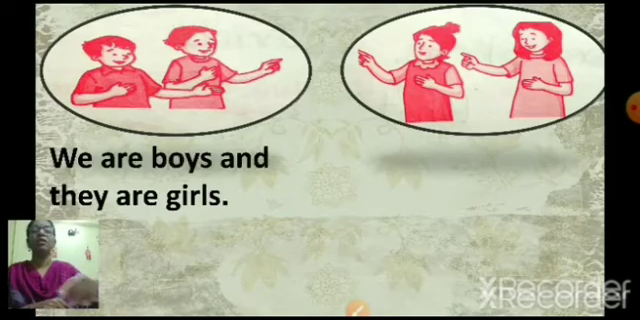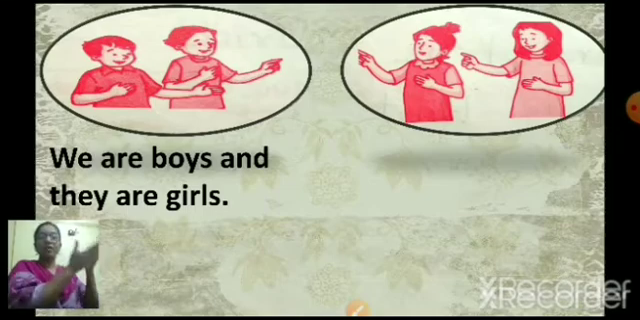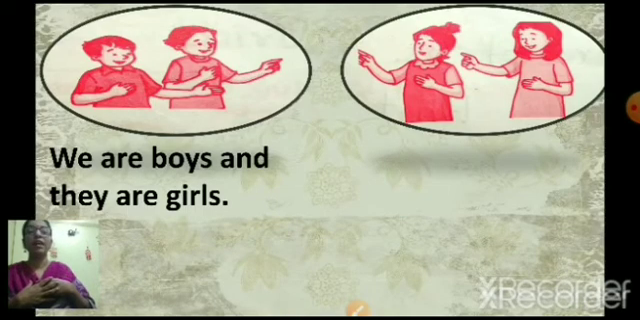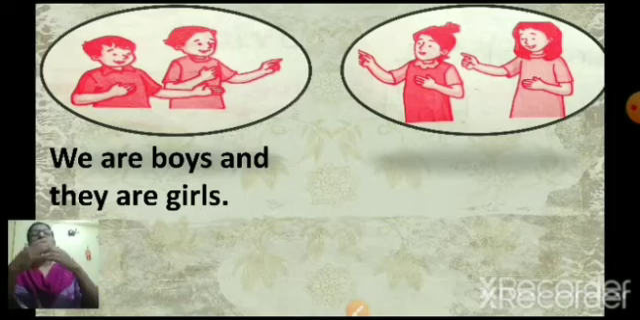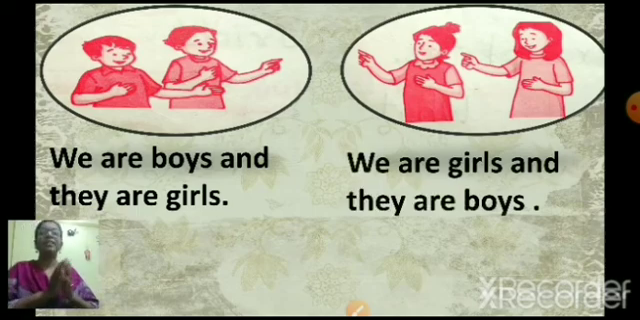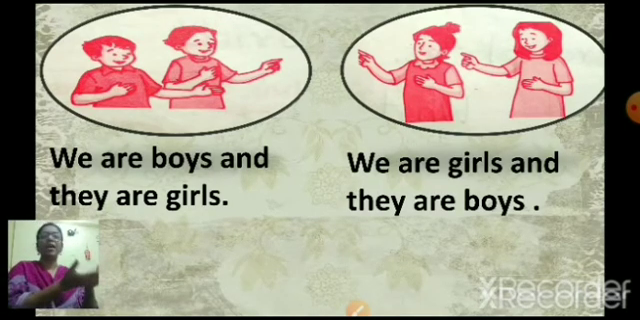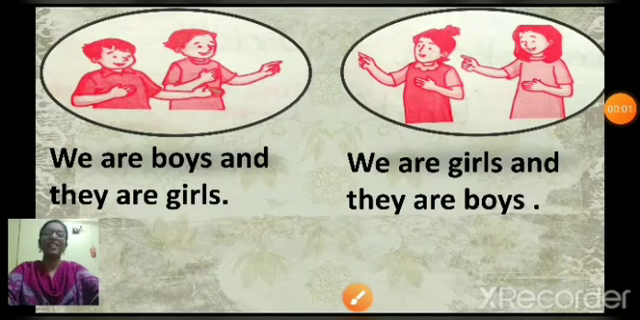Now next. Now the boys are telling something to the girls. Now just see what they are saying. We are boys and they are girls. What are the boys saying? We are boys and they are girls. Now what will the girls reply? That we are girls and they are boys. Let us see. Yes, the girls are saying, we are girls and they are boys. Okay. Now we will see the next one.